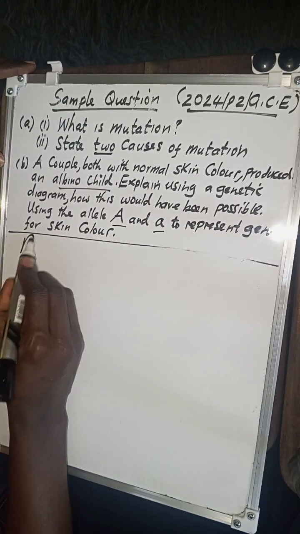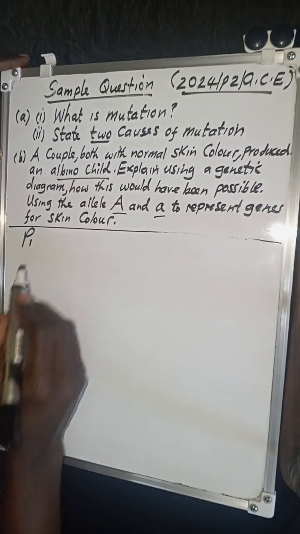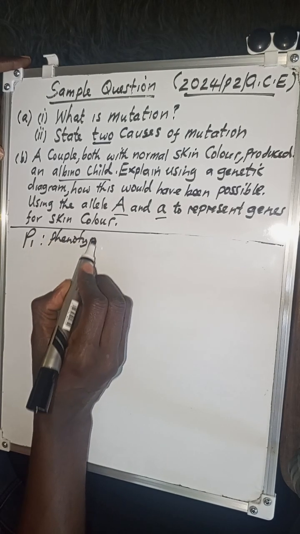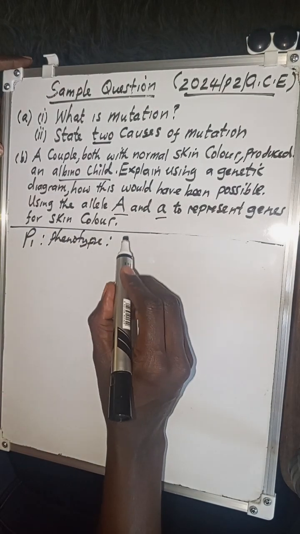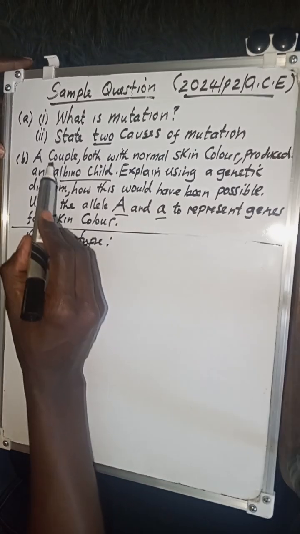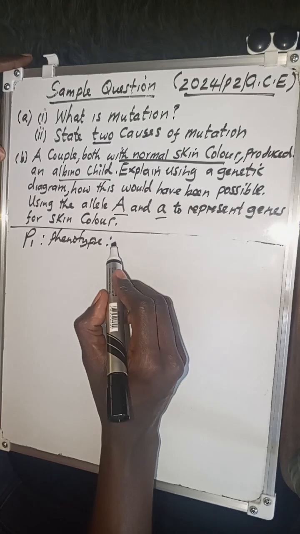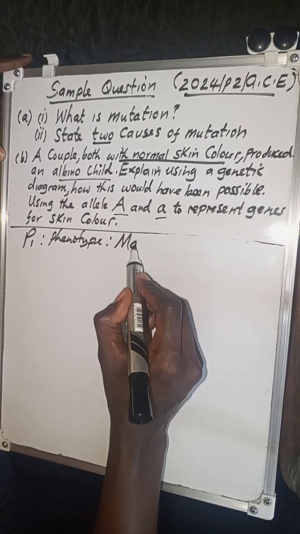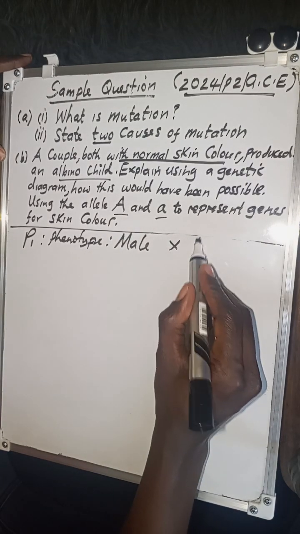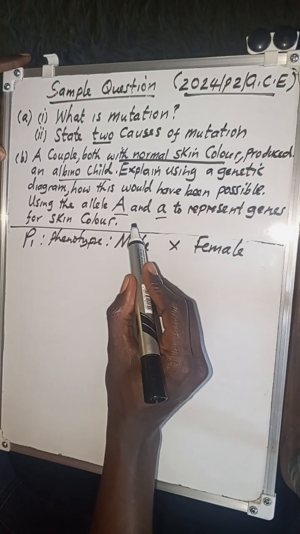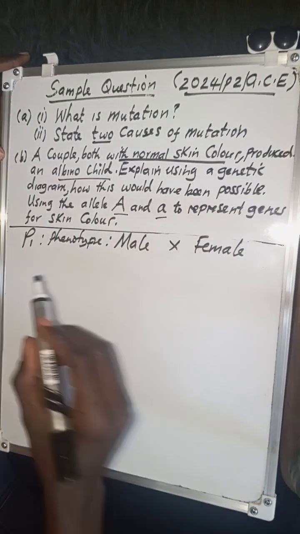So what I'm going to do, I'm going to write P1, first parental generation. What is the phenotype that we are having? In this case, remember they are telling us a couple with normal skin color. So both of them are normal. So I'm going to say maybe a male crossing with a female. Or if you want, you can use a father crossing with a mother, there's no problem.